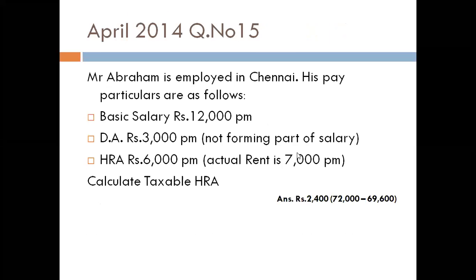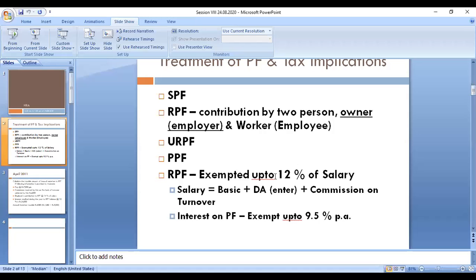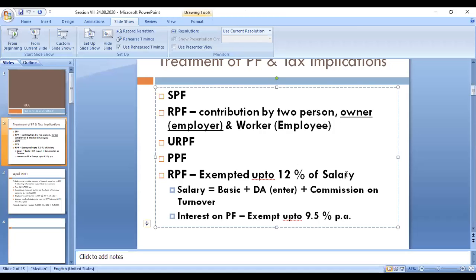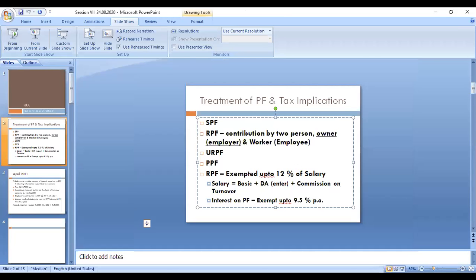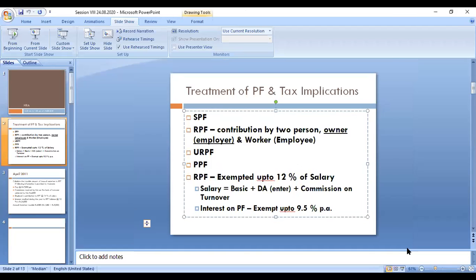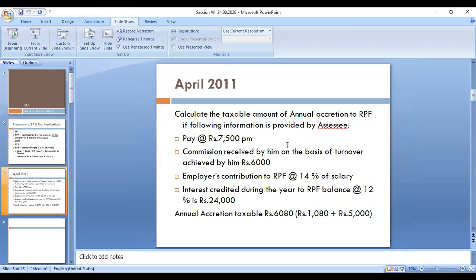Now we have to remember that up to 12% of salary is exempted, and the amount above that is taxable. Salary means basic pay, DA, and commission on turnover. These are used for calculation of the contribution by the employer. The interest credited in the account is exempted up to 9.5%. Okay, so this is the problem.